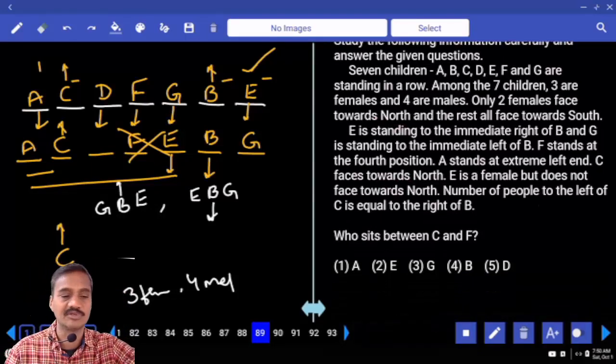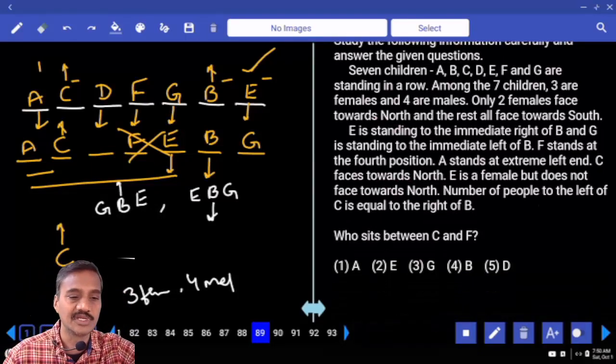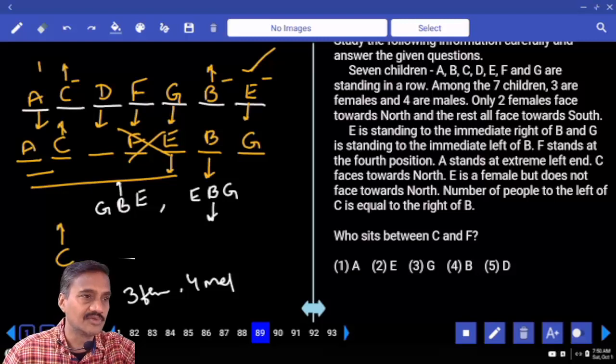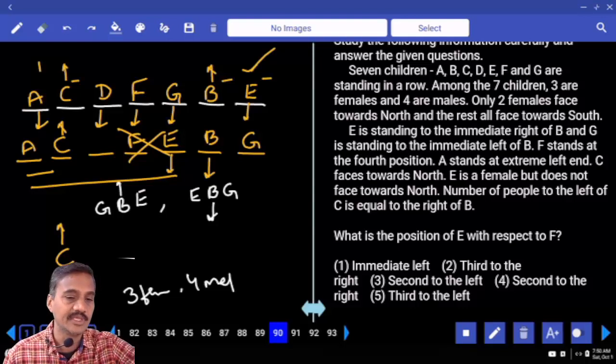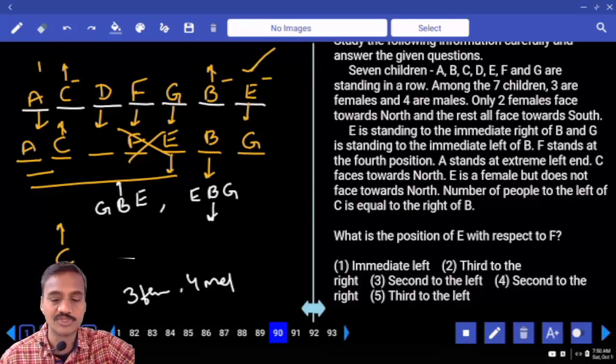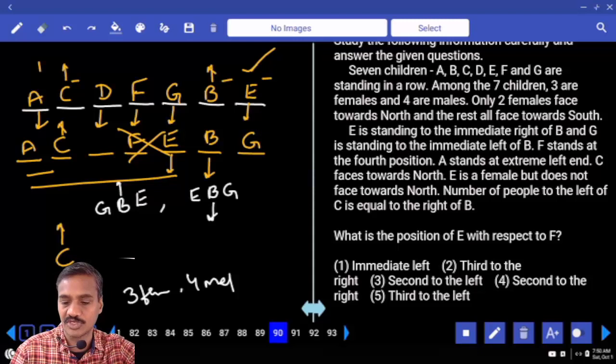Then, who sits in between C and F? Now, in between C and F, tell me who that person is. Between C and F there is only one person, that is D, choice 5. And next one, what is the position of E with respect to F? E with respect to F: 1, 2, 3, third to the left. Third to the left, choice 5.